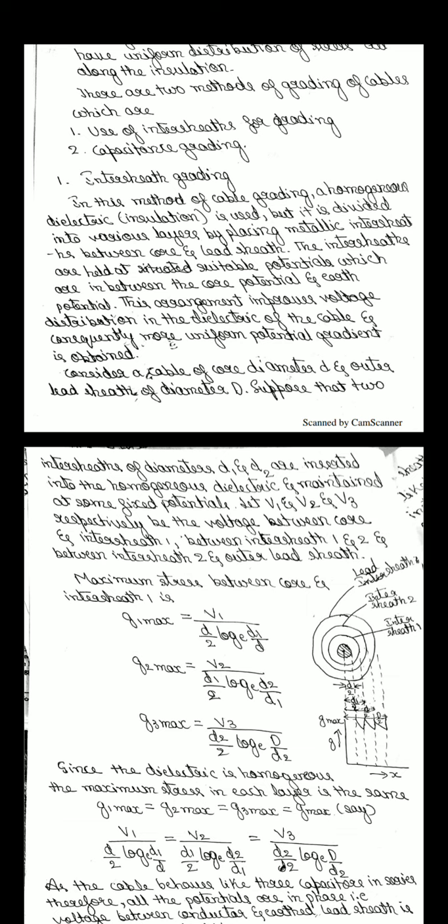V1 is the voltage between the core and intersheath 1, V2 is between intersheath 1 and intersheath 2, and V3 is between intersheath 2 and the lead sheath.